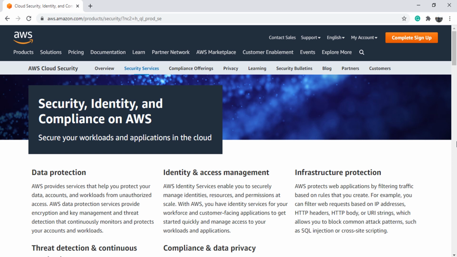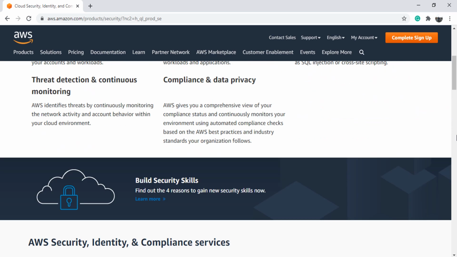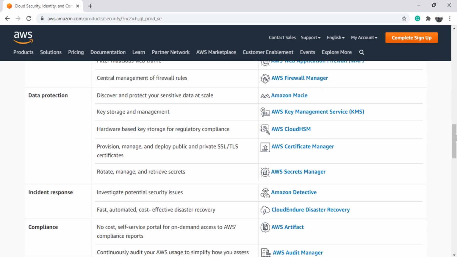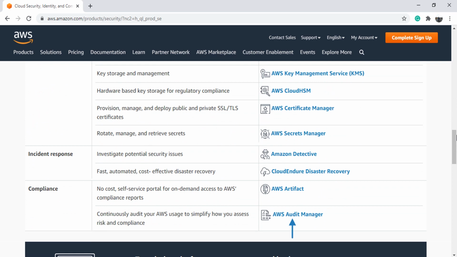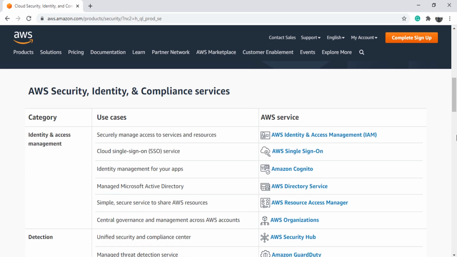AWS offers you more than 25 individual services for doing all this. Scroll down and you will see the list of all those 25 plus services listed here. These services are further classified into 6 subcategories, and all these 6 service subcategory names are intuitive.